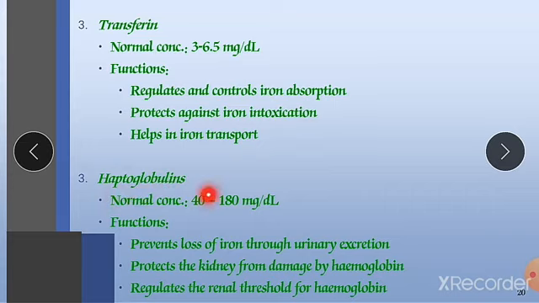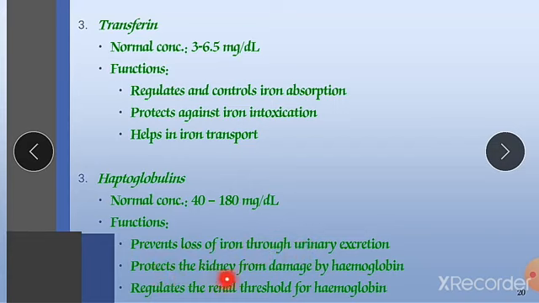Next is haptoglobin. Its normal concentration is almost 40 to 180 mg per dl. Their major function is to prevent loss of iron through urinary excretion. Through urinary excretion, lots of iron can be lost. So this protein holds back that iron in the blood. It won't allow that iron to pass into your kidney and be thrown out from our body. So in this fashion, it will regain our iron.